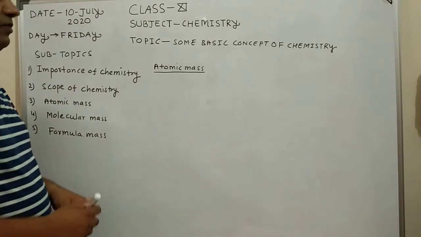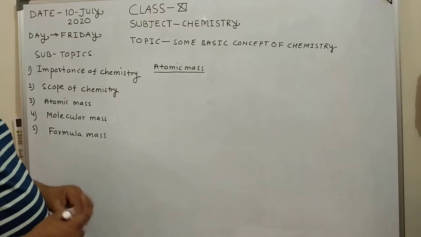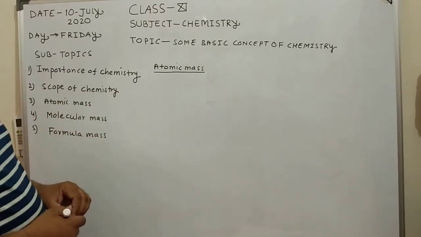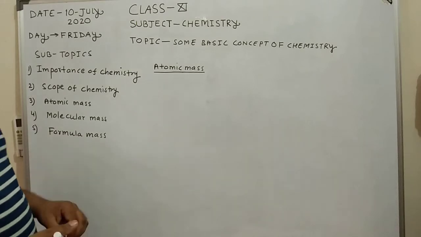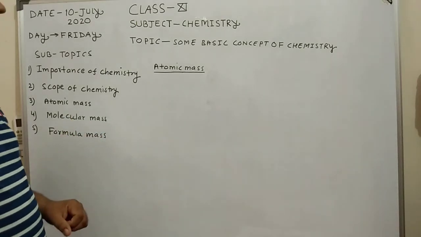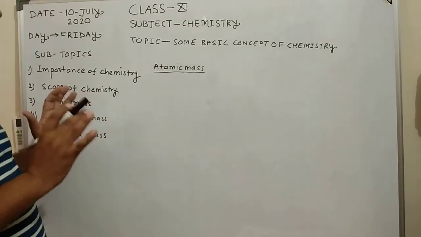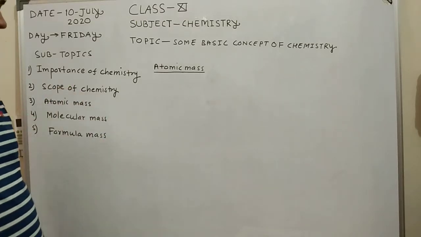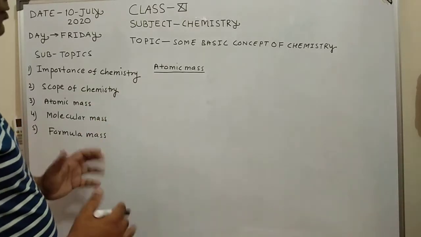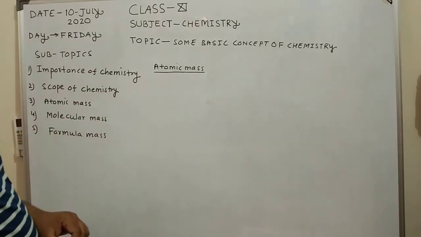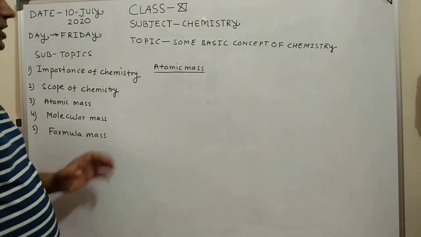There are so many importances of chemistry because the food we use is actually a mixture of chemicals. Medicine we use is also a chemical. Soap we use for cleaning, our bathing, is also a chemical. Cement we use for the construction of buildings is also a chemical. Antacid we use to reduce the pain of our body is also a chemical. Paste we use for brushing our teeth is also a chemical. So there are so many importances of